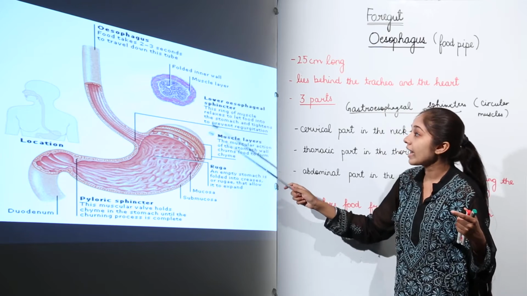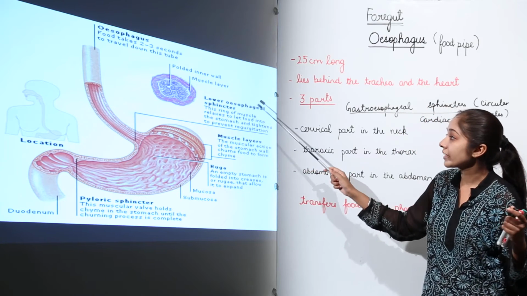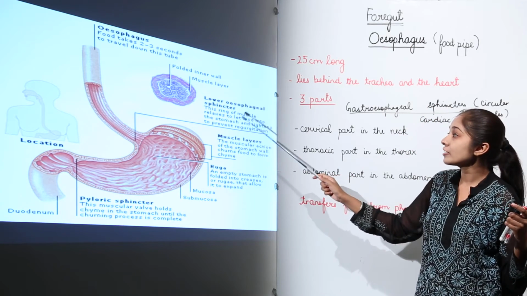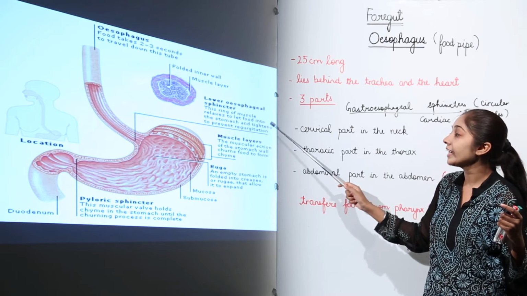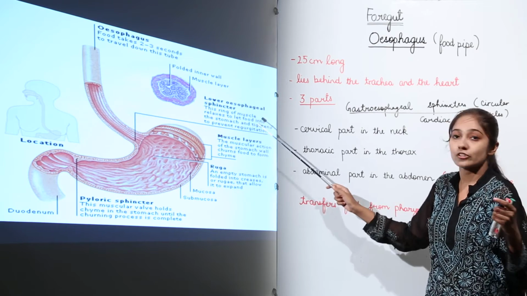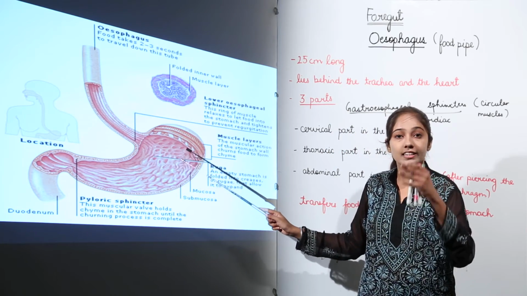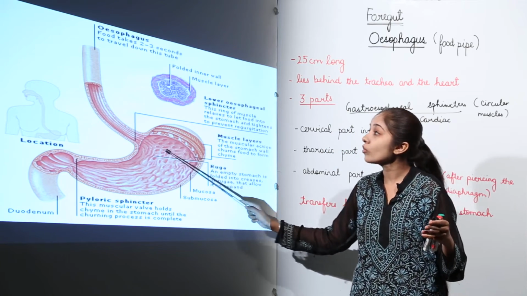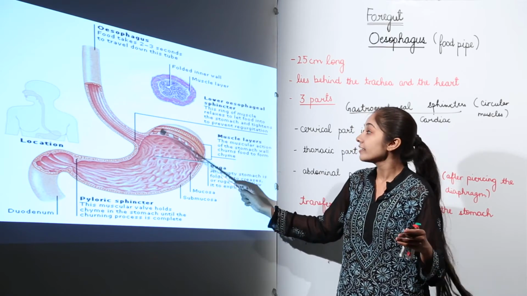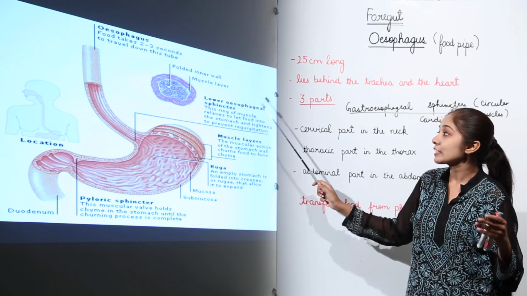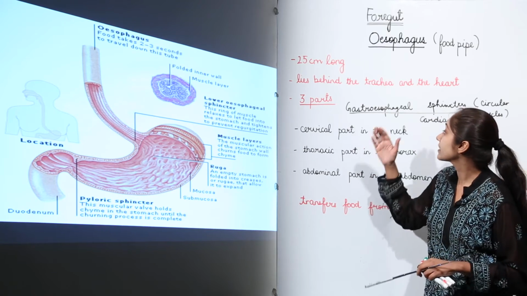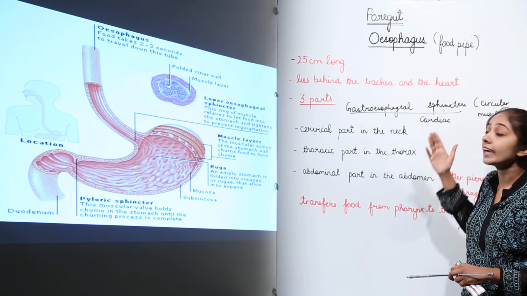And I told you that we have a lower esophageal sphincter. This ring of muscle relaxes to let food into the stomach and tightens to prevent regurgitation. Now, what happens? The digested food in the stomach does not go out from this esophagus. Because of this, we have this esophageal sphincter, which we also call the gastroesophageal sphincter or the cardiac sphincter.